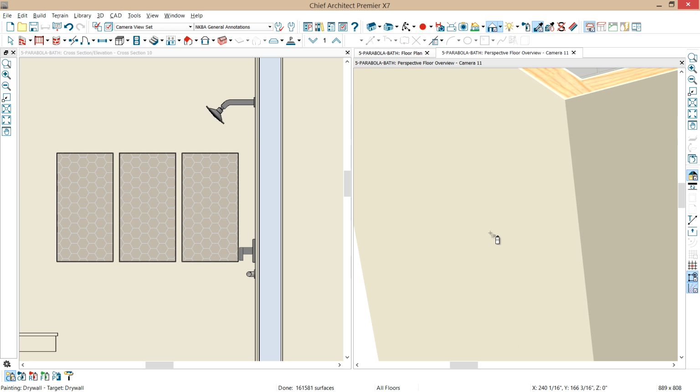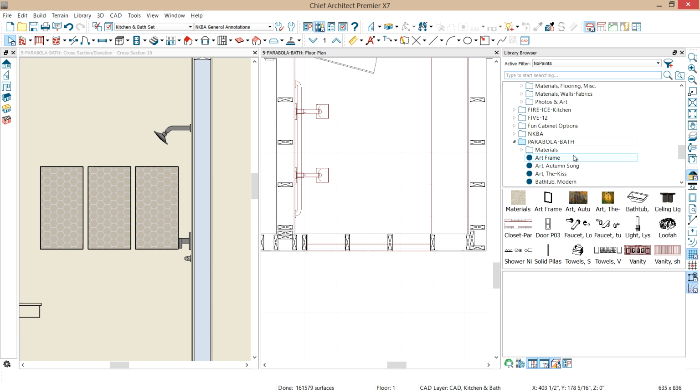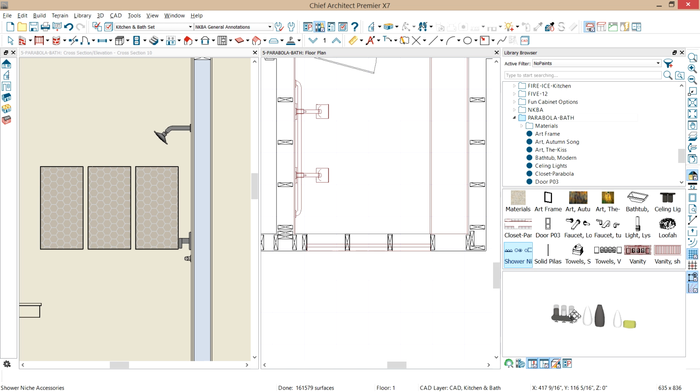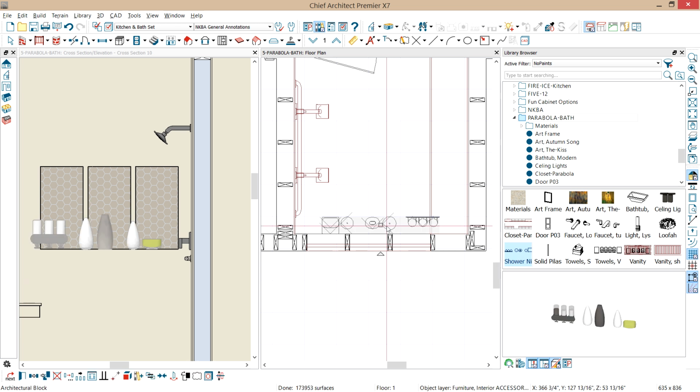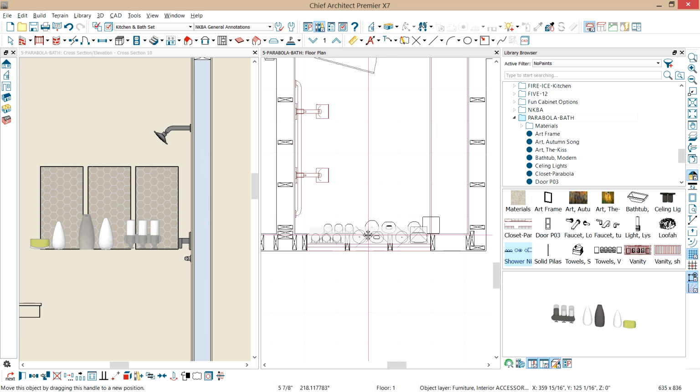Now, if you want to accessorize it, let's take a look at that. In the library, what I've done is I've gone through and collected a bunch of elements, and then I've blocked them together. You can see the preview of them down here. So I've gone through individually out of the bonus library items and maybe items that I've imported, and I've created those, and I'm going to just place those in my plan view, and then let's rotate them around to be the right orientation, and then we'll just slide those into the niche.